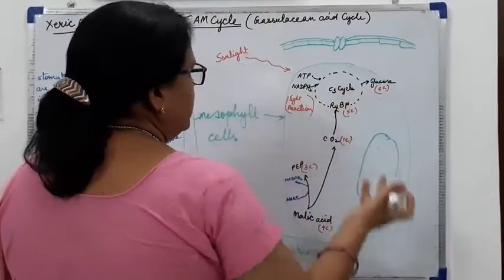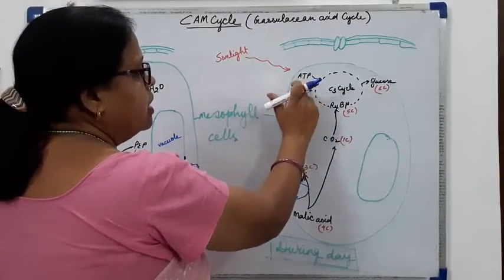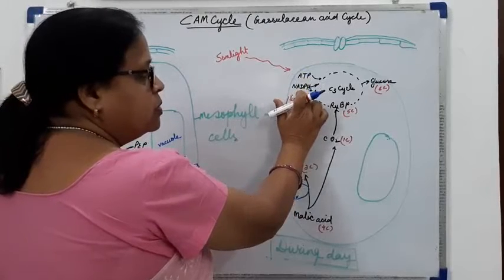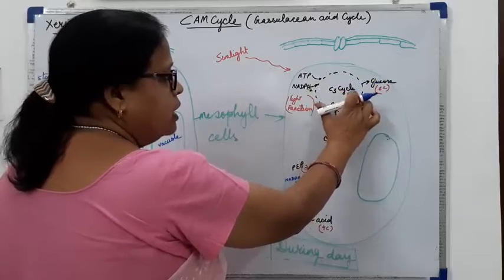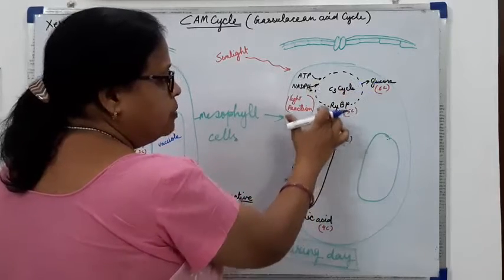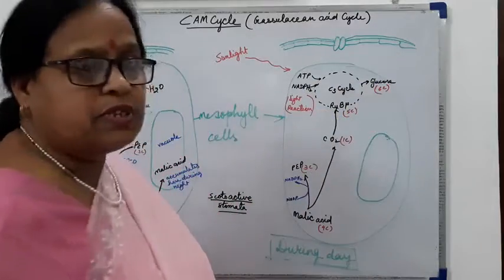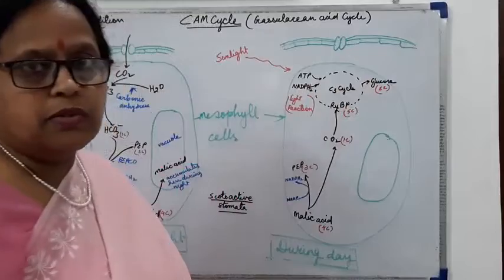And there will be normal light reaction. From the light reaction there will be synthesis of ATP and NADPH2. These two will be utilized in the C3 cycle and CO2 will be accepted by RuBP in the presence of the enzyme Rubisco, and there will be the synthesis of glucose.